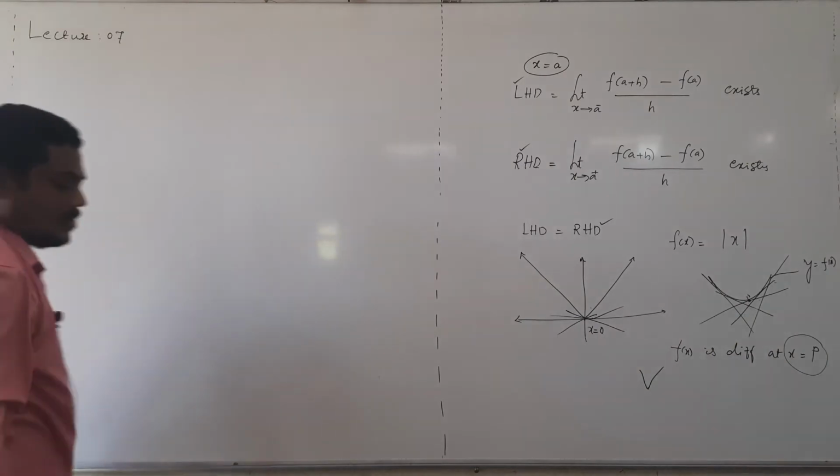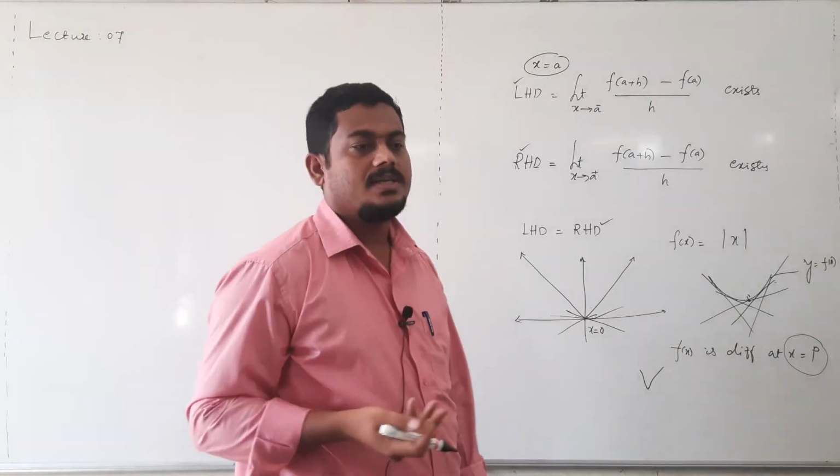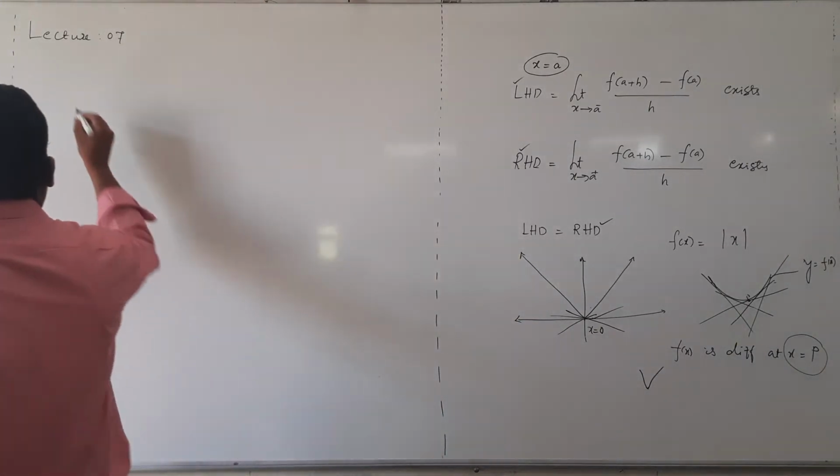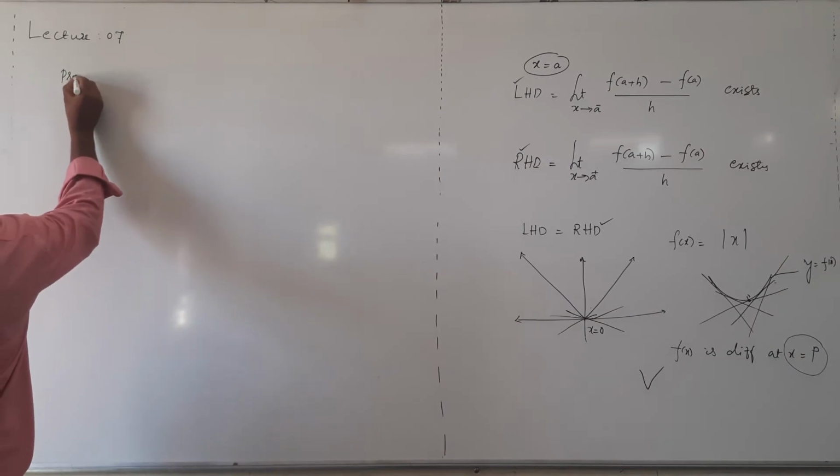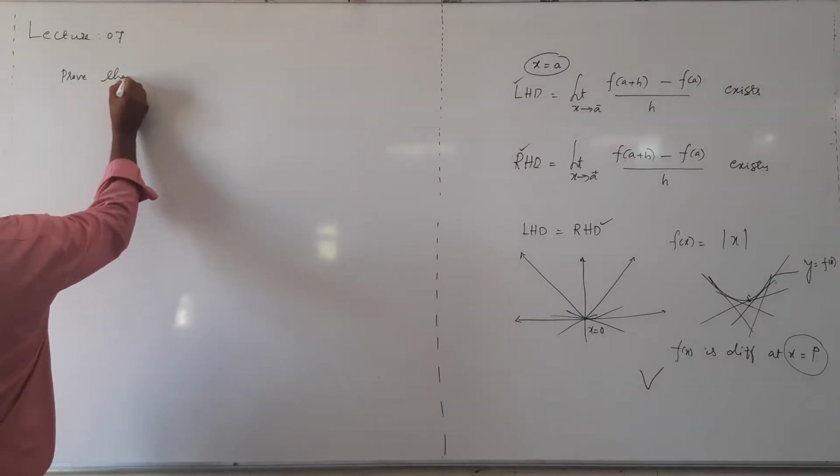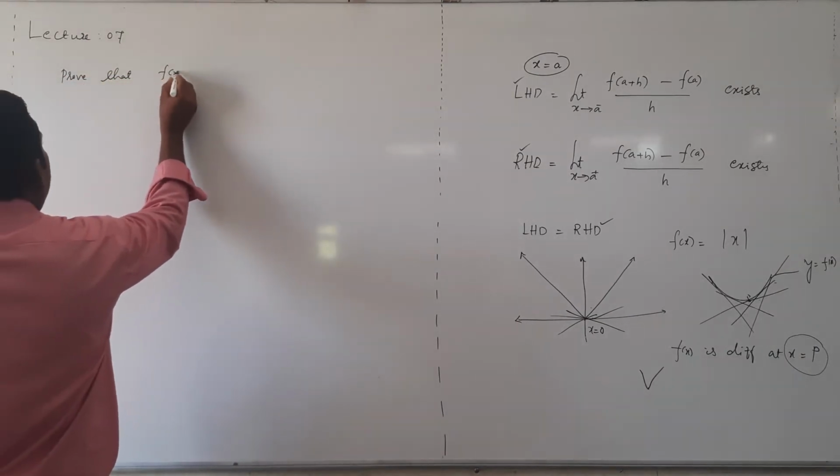Next, prove problems based on differentiability.